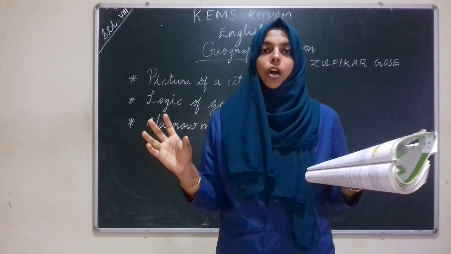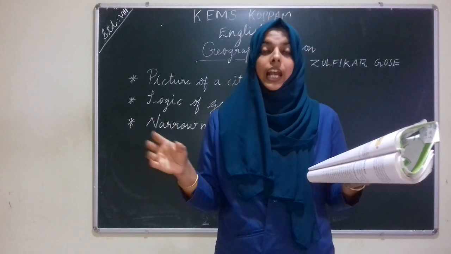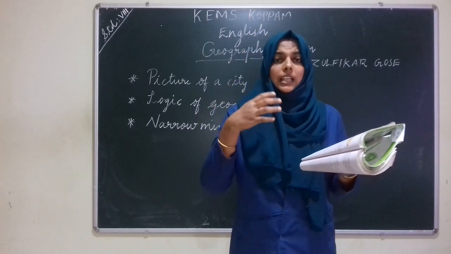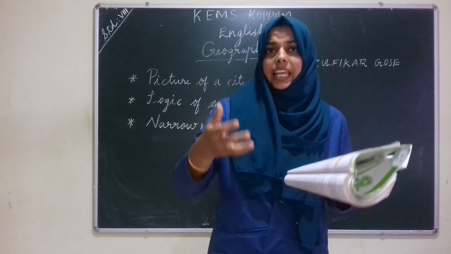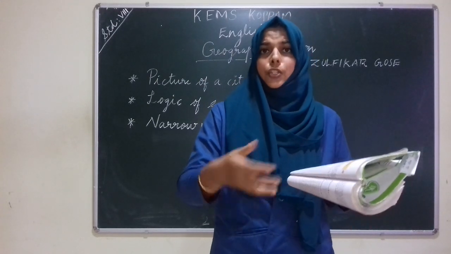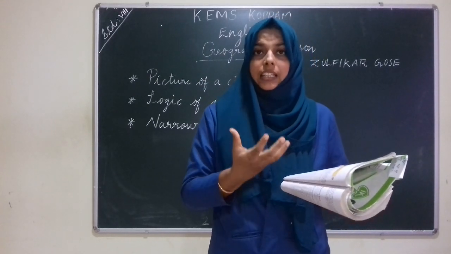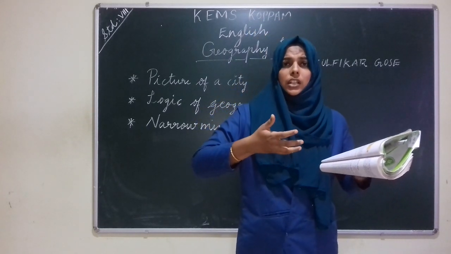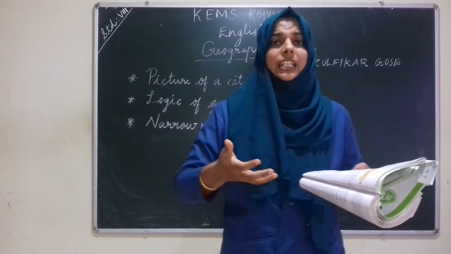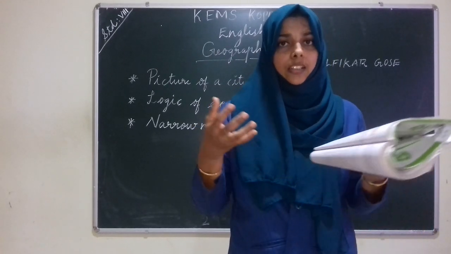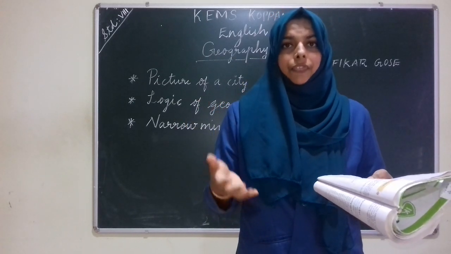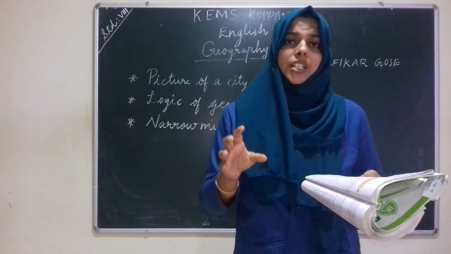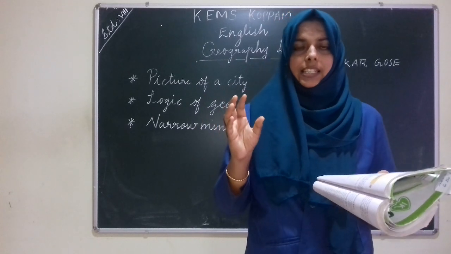He also learned the logic of geography. What is the logic of geography? The land and water attracted man. And here he understood that the people are settling near the rivers to get necessary things for them. And the people are settling in the areas where there is availability of water and where there is good land. This made the poet realize that people are depending upon water and land for their existence.